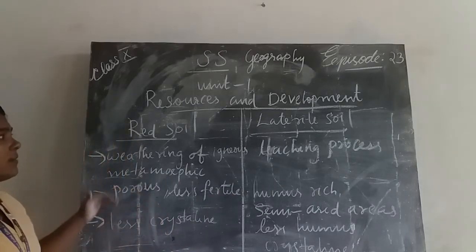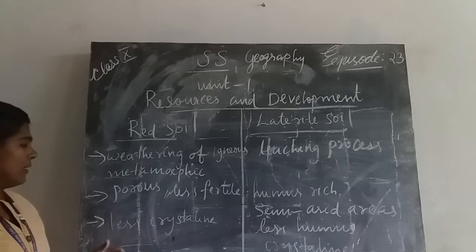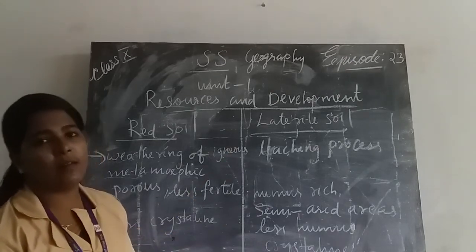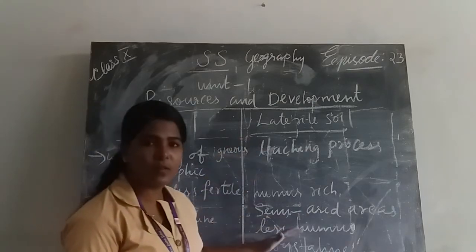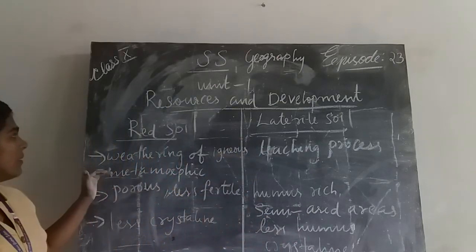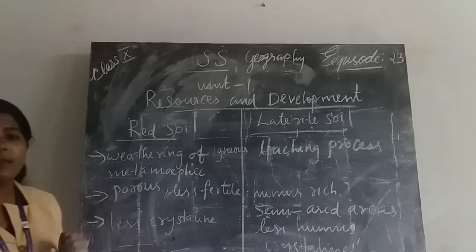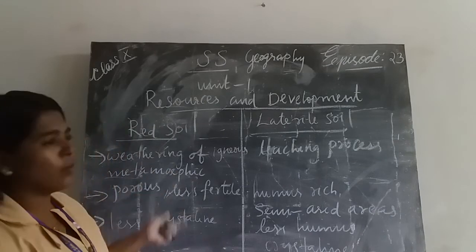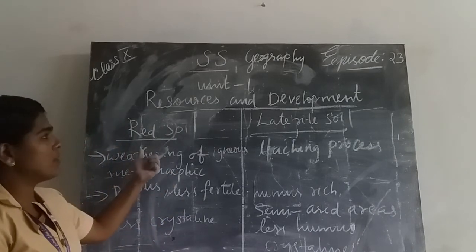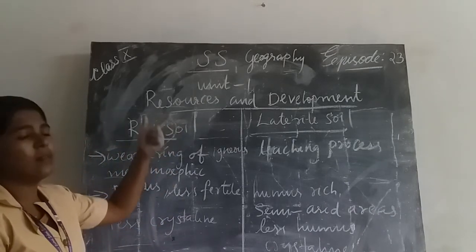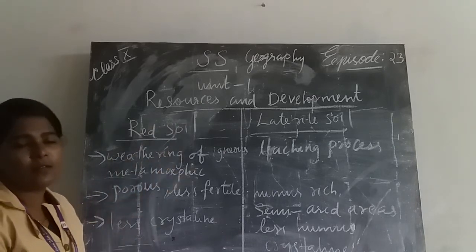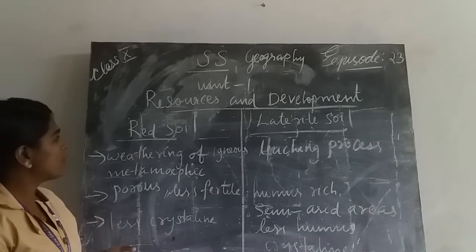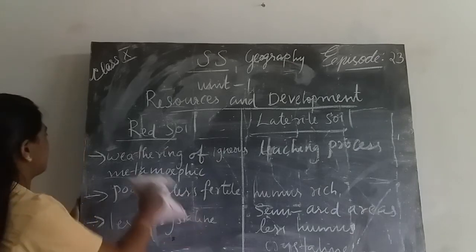Then red soil is less crystalline in nature, and laterite soil is crystalline in nature. Okay. Then another important question: there are so many features. Here the question is any 3 features of laterite soil.